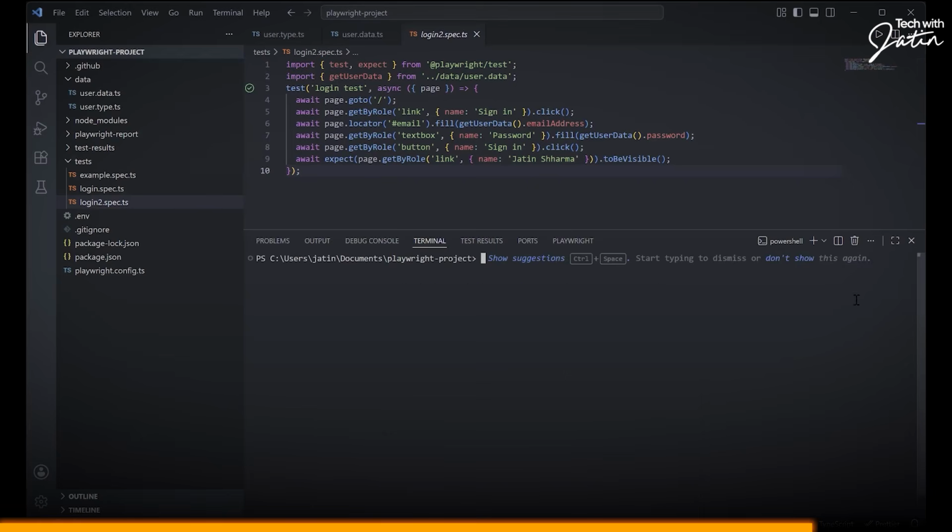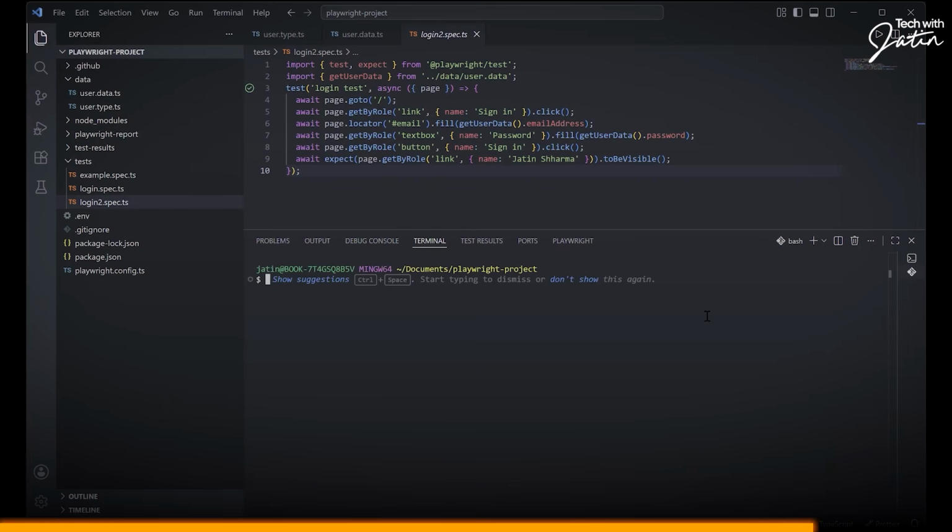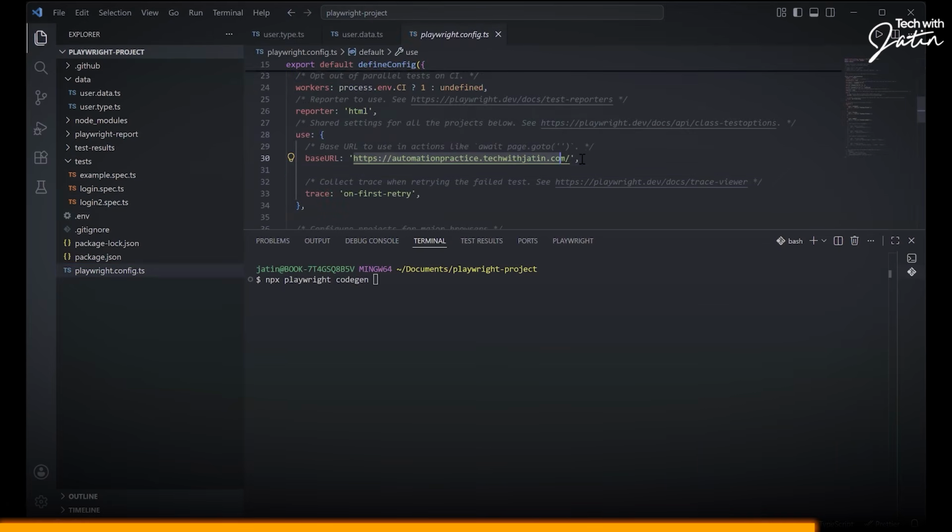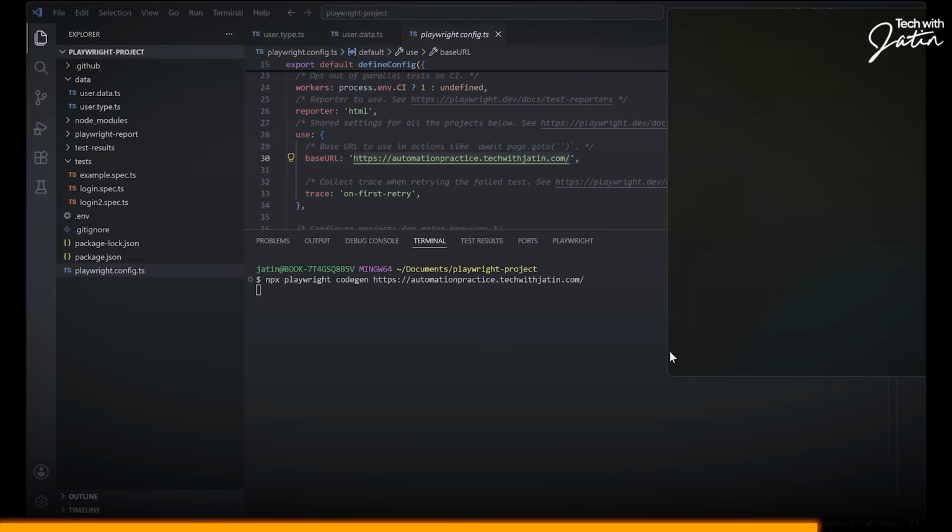We're going to go to the terminal. I'm going to switch to git bash, and I'm going to write a command over here, npx playwright codegen. Okay, the URL of the application. This is the URL of the application. I'll just copy this, paste it over here. Hit enter. Now, my main focus is to write the second test, that is the create account test.